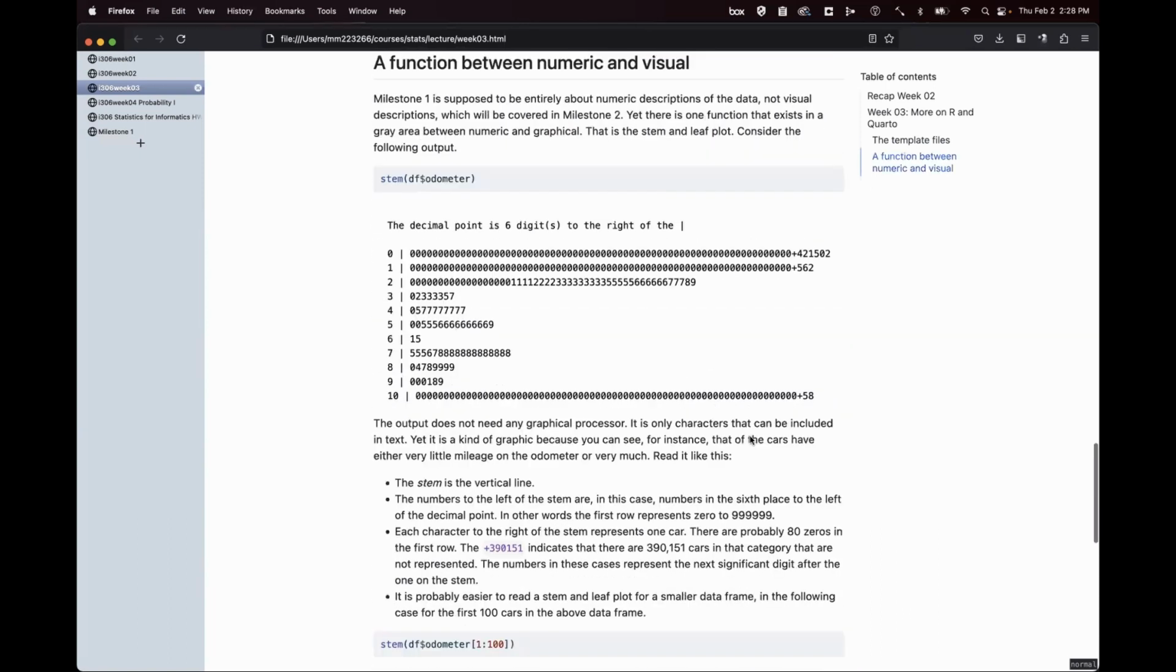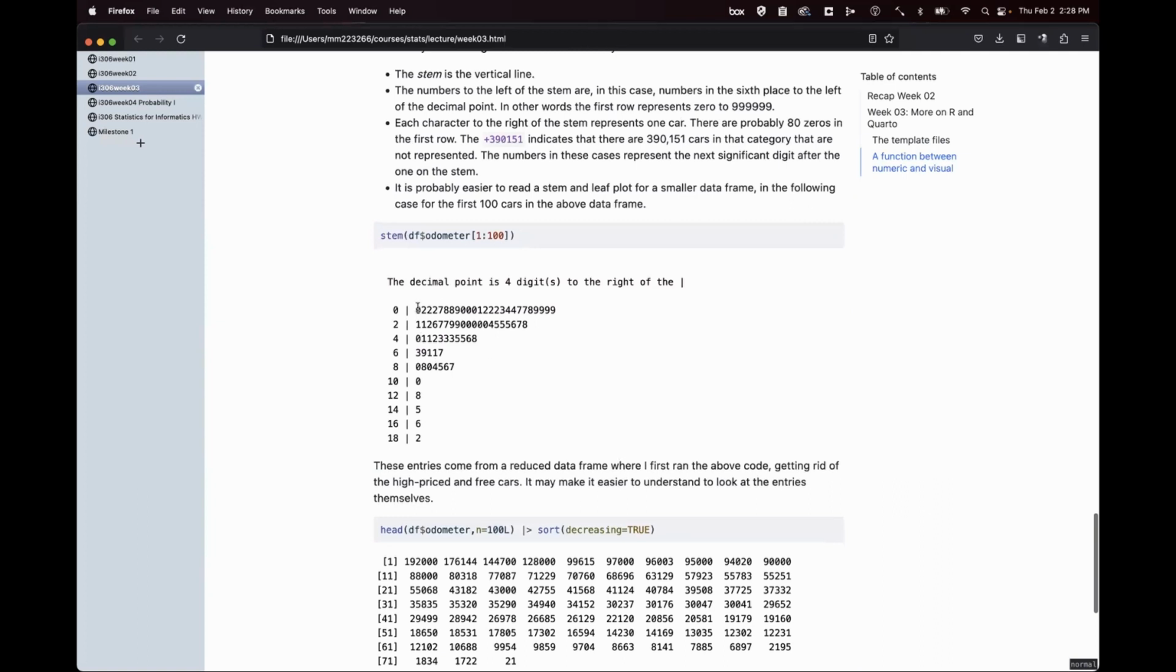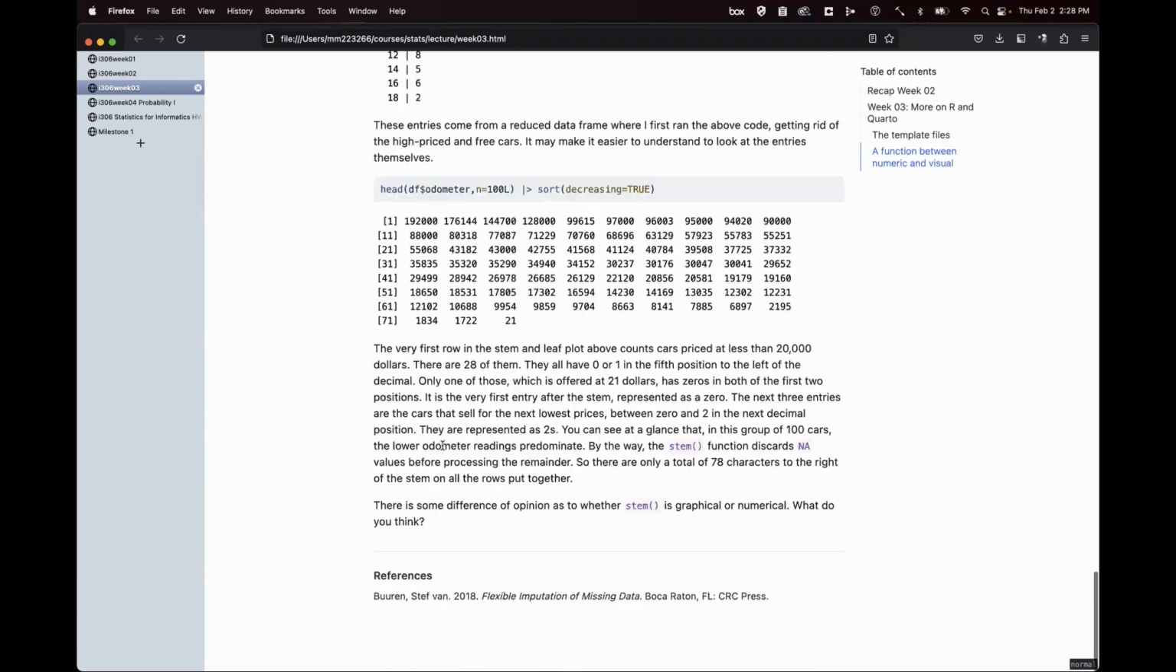And I gave you the option of using a stem and leaf plot here. You can either regard stem and leaf plot as numeric, in which case you can use it on the numeric variables in the data set in Milestone 1, or you can regard this as visual, in which case you could do one in Milestone 2.